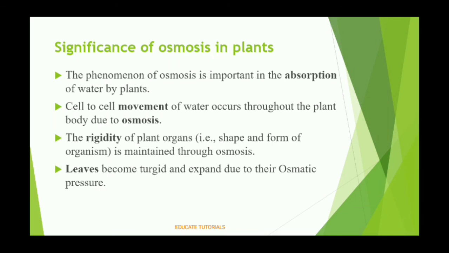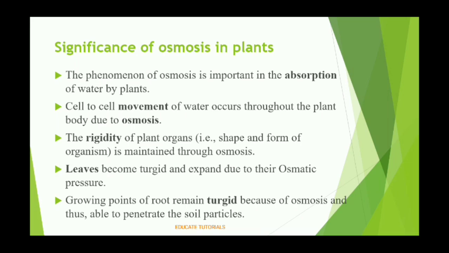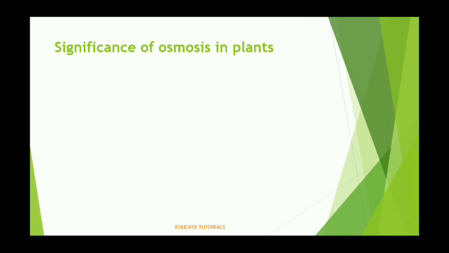Leaves become turgid and expand due to their osmotic pressure. Growing points of a root remain turgid because of osmosis, and thus are able to penetrate the soil particles. The roots of a plant remain turgid. Why? Because they have to penetrate the soil, and they do it by the osmosis process.